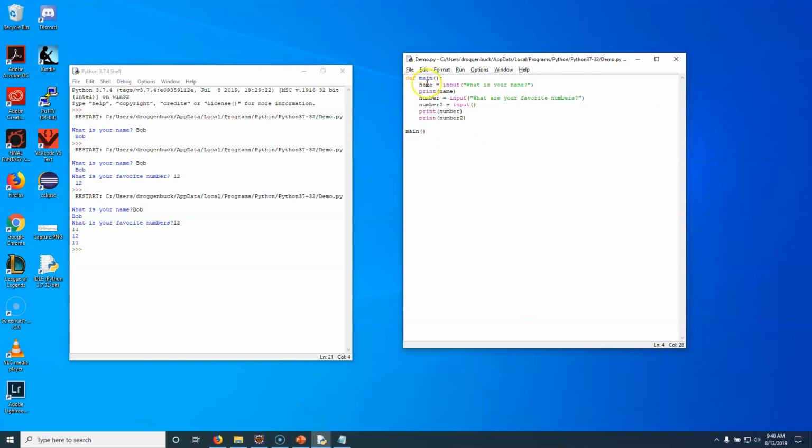Forgot to change that. But here we can now see that you don't necessarily have to have anything inside of input, which is really kind of handy because, well, sometimes you don't need a message. Like, for example, here, what are your favorite numbers? I only need to display that message once, but I need to get two numbers. So in that first one, I put the prompt, what are your favorite numbers? And then the second one, I just put input. I don't have to have that if I'm going to get multiple numbers. And then I just printed those numbers out, so 12 and 11.